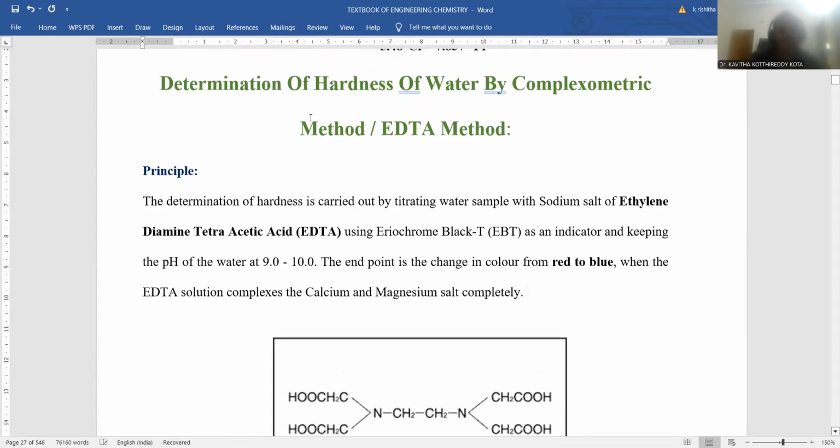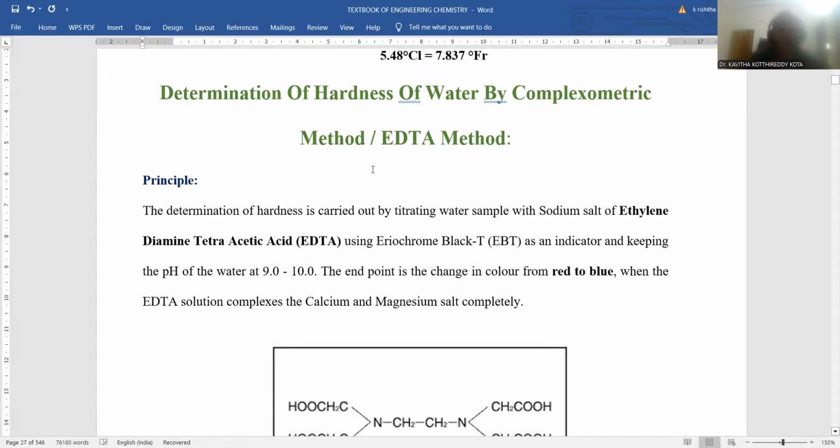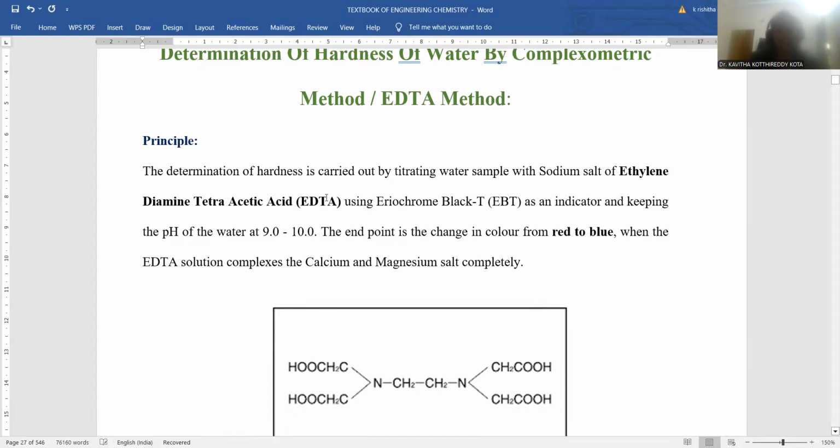So in this hardness determination by the complexometric method, what is the principle behind it? The determination of hardness is carried out by titrating the water sample with the sodium salt of ethylene diamine tetraacetic acid. The hard water sample is taken and titrated against ethylene diamine tetraacetic acid, abbreviated as EDTA, and Eriochrome Black T is taken as an indicator.